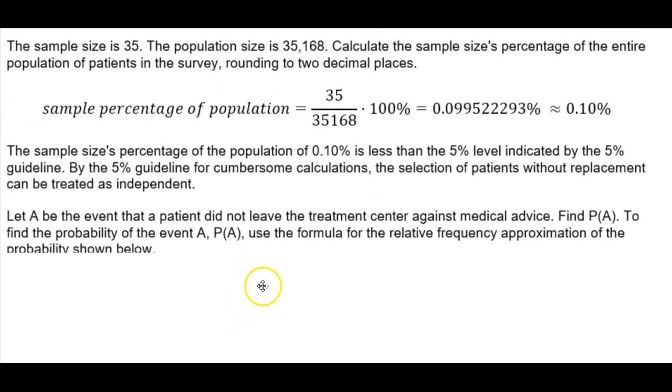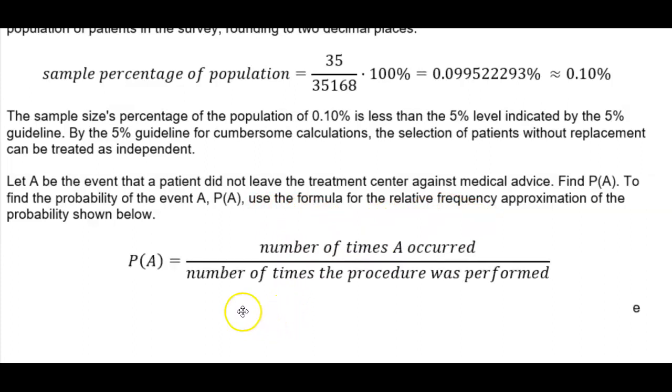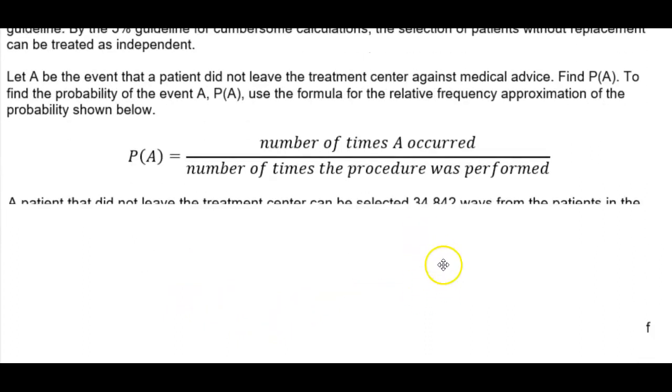Now, we're going to let A be the event that the patient did not leave the treatment center against medical advice. So we want to find the probability of that event A. To find the probability of the event A, we're going to use the formula for the relative frequency approximation of the probability shown below. Probability of event A is equal to the number of times A occurred divided by the number of times a procedure was performed.